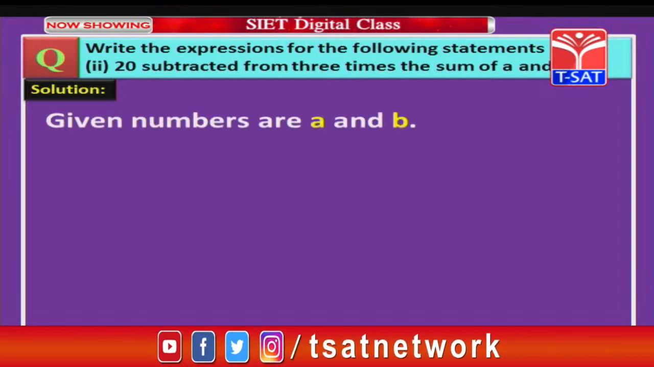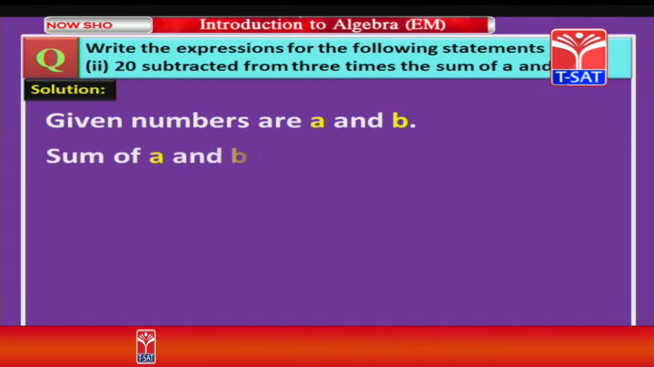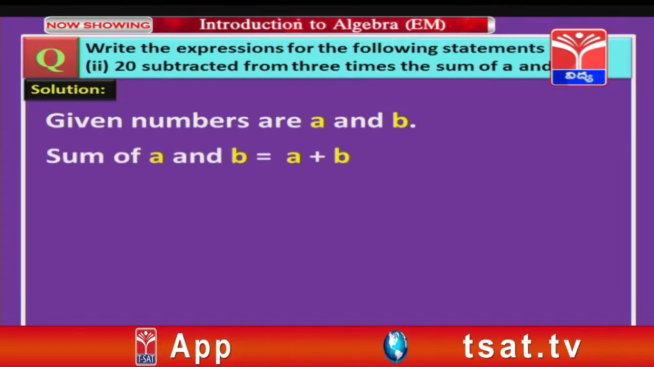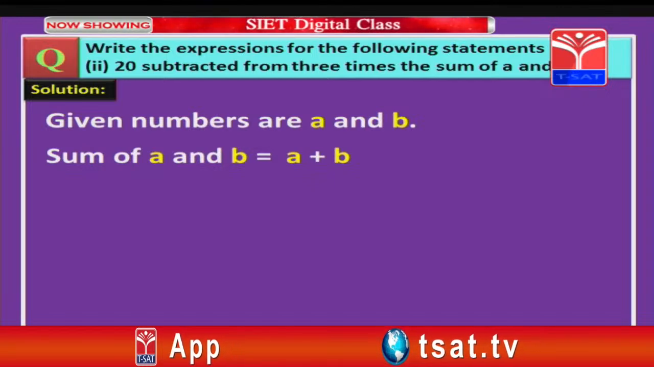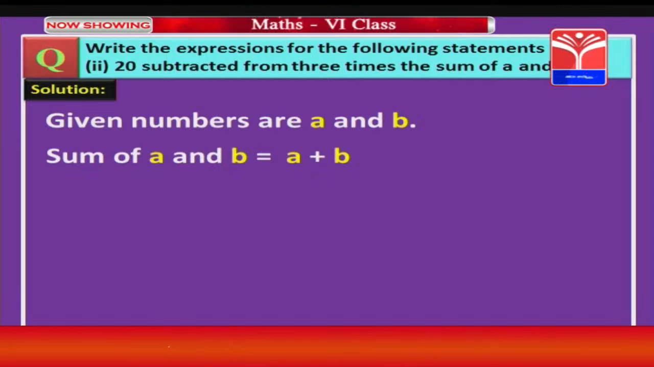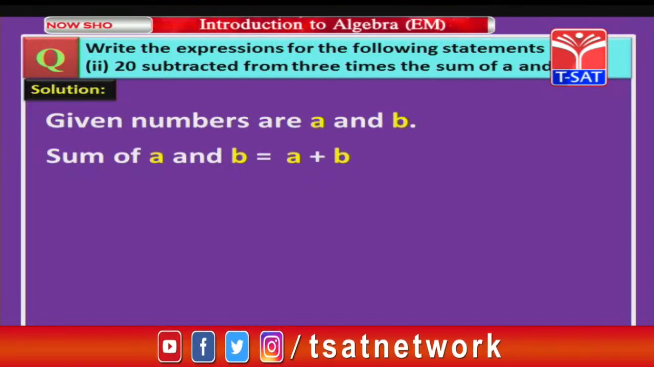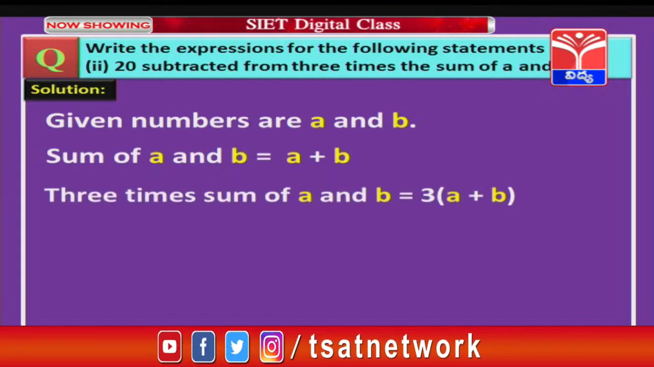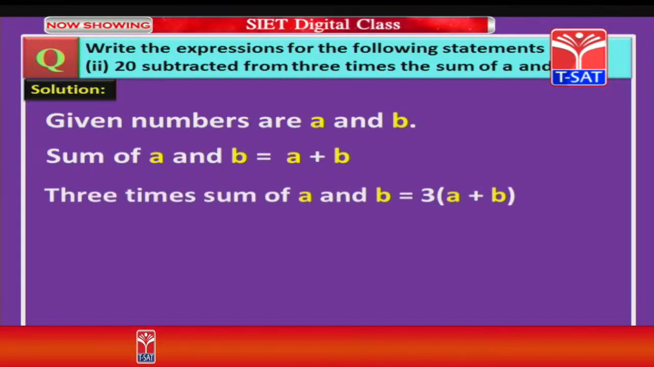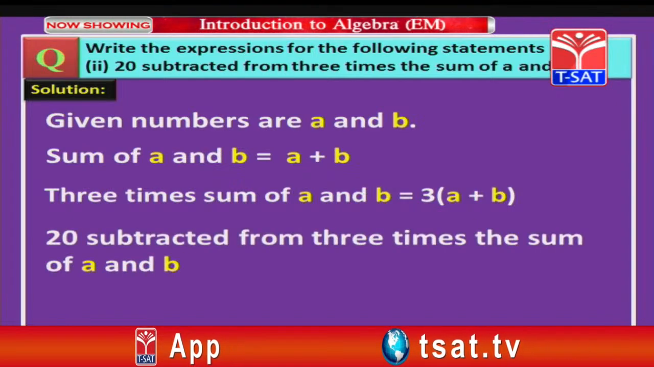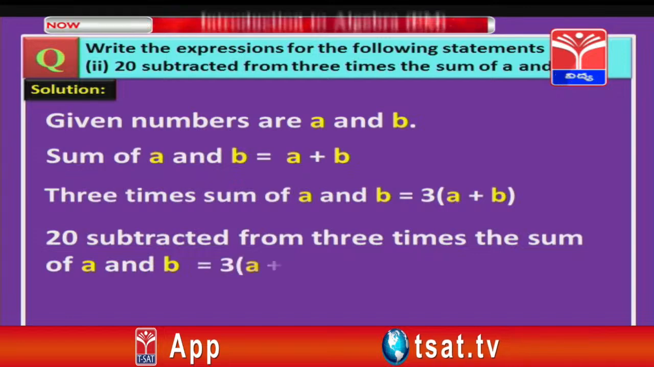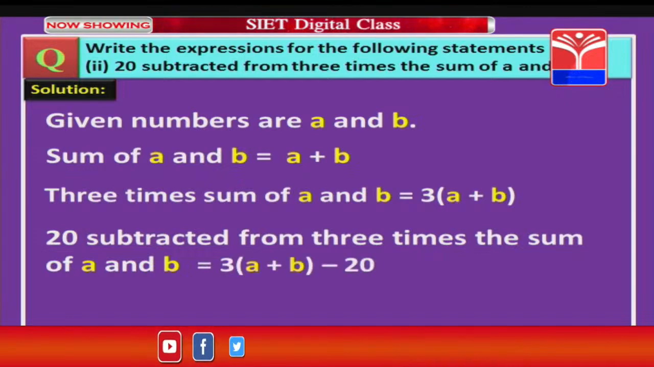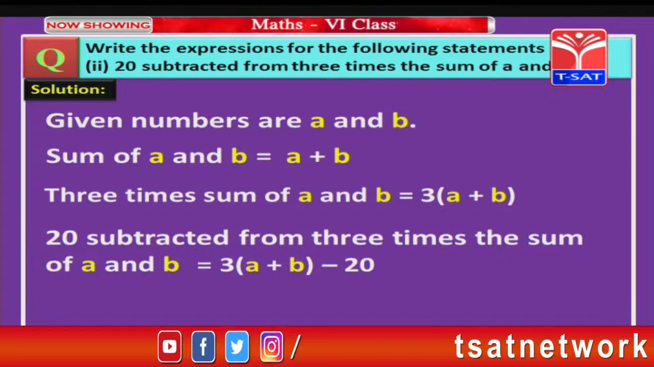That is, 20 subtracted from 3 times the sum of a and b. So here the numbers are a and b, and the sum of a and b means a plus b. So a plus b remains the same. You cannot write it as ab, because only when we have a product, that is a into b, will it be ab. Now 3 times the sum. So 3 times means 3 into a plus b, so we get 3 within brackets a plus b. 20 subtracted from this 3 times the sum, that is 3 into a plus b minus 20. So this is the expression obtained.